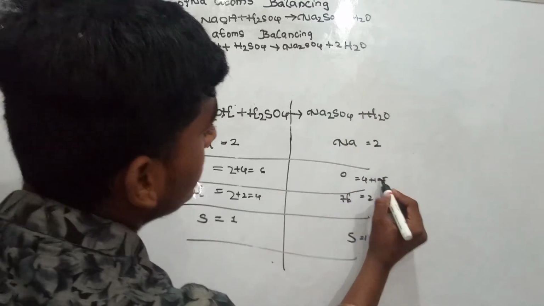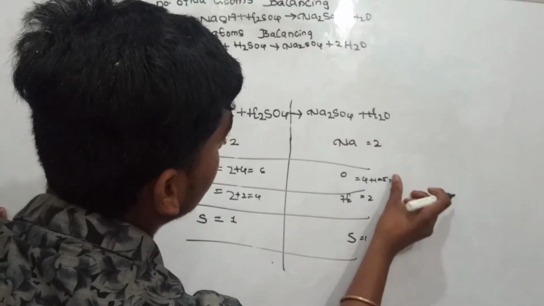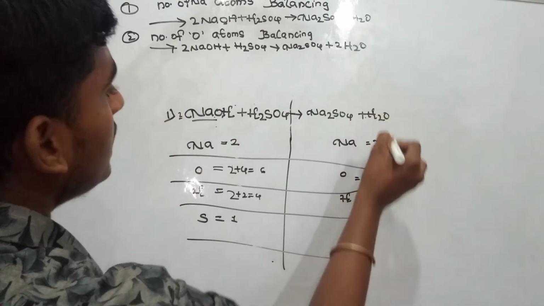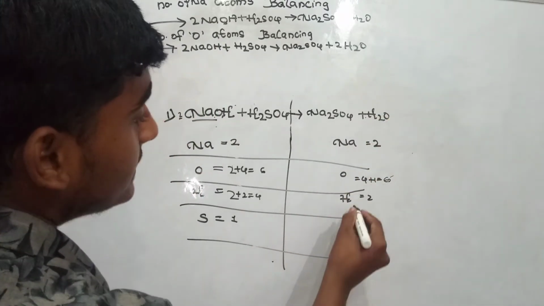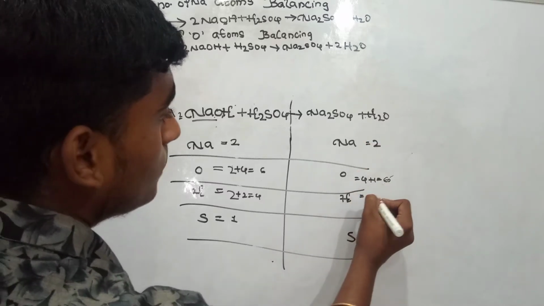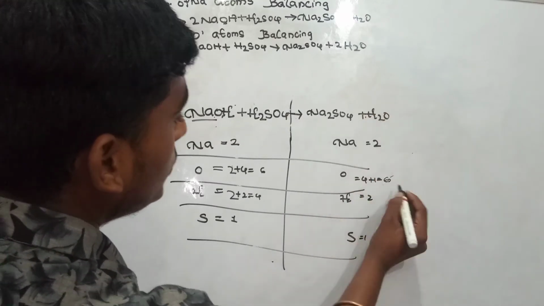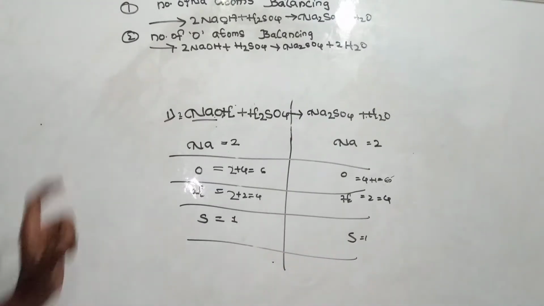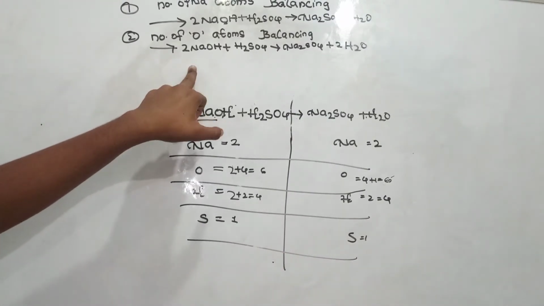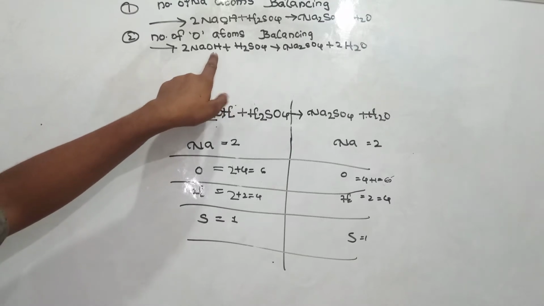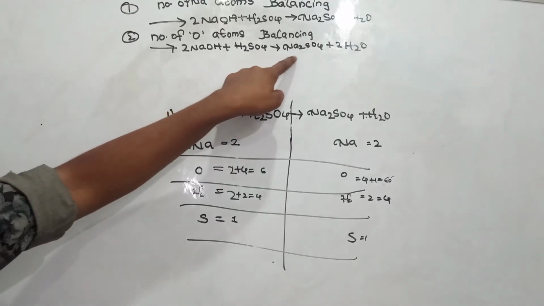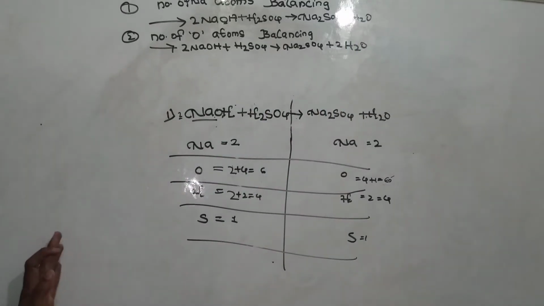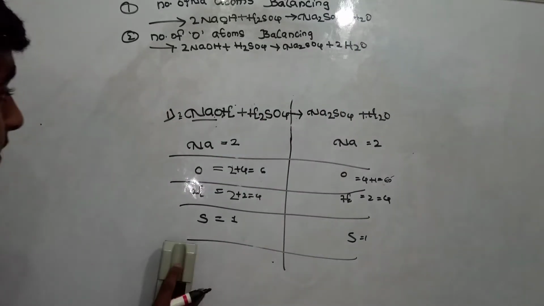So now this O has become 6. Yes guys, this O has become 6: here 2 ones are 2, 4 plus 2, 6, and next one H, here 2, so again here 2 is there now, 2 to 4. Yes guys, now all of them match. The equation which matches all of this is 2 NaOH plus H2SO4 gives rise to Na2SO4 plus 2H2O. This is the balanced chemical equation. This is the way of balancing a chemical equation.